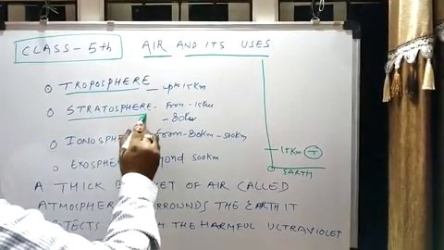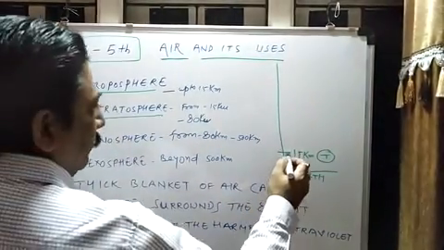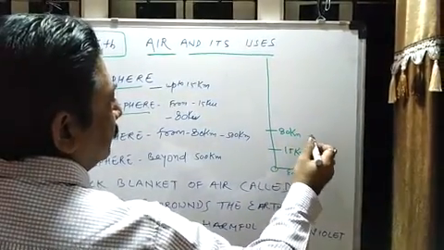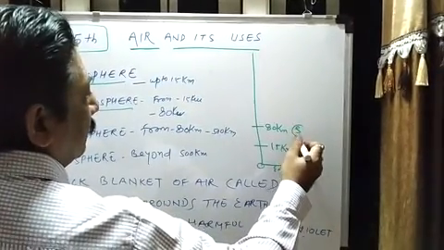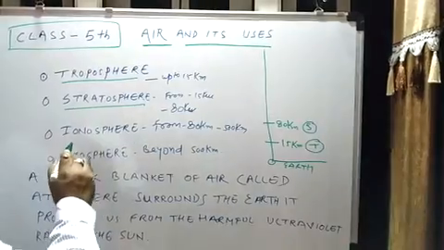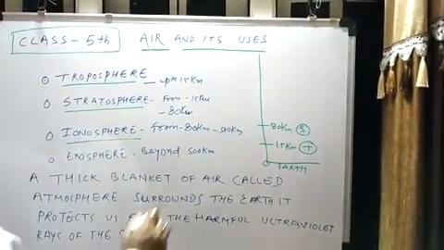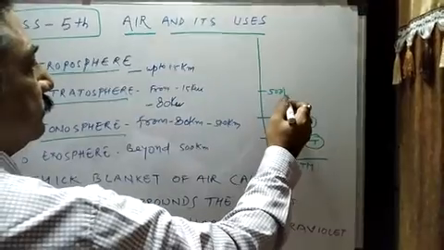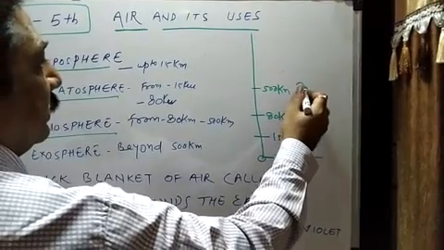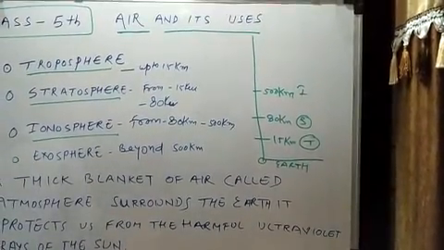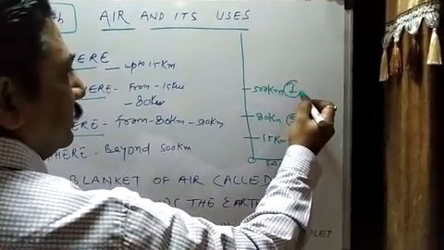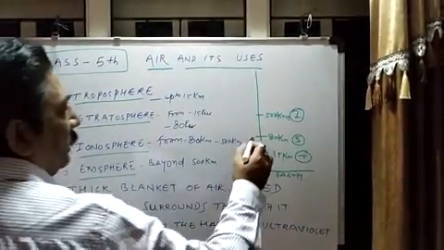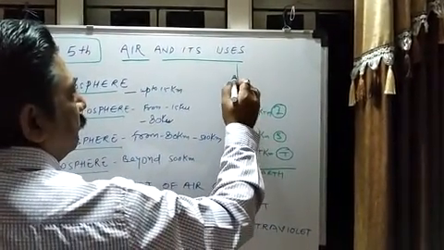Now the stratosphere, from 15 kilometers to 80 kilometers. You can prepare a scale like this. Then the ionosphere. Ionosphere will start from 80 kilometers to 500 kilometers. These are the layers of air. Now the exosphere, after 500 kilometers and beyond.